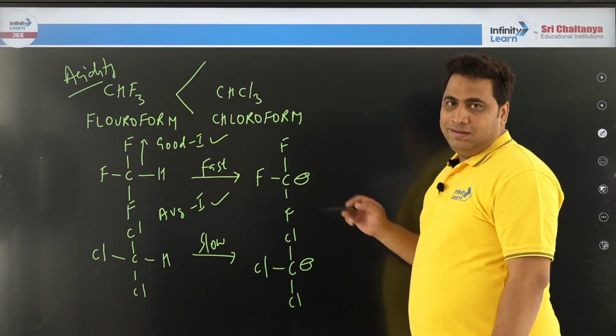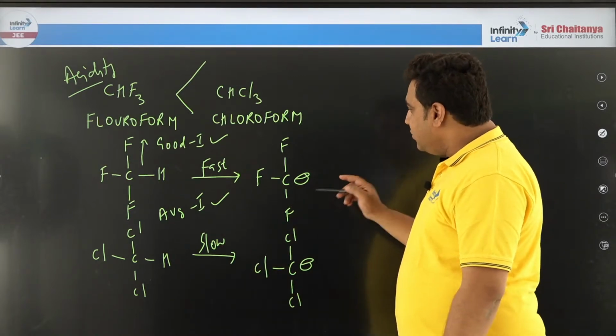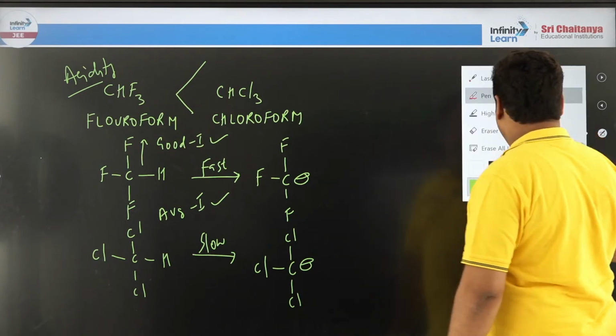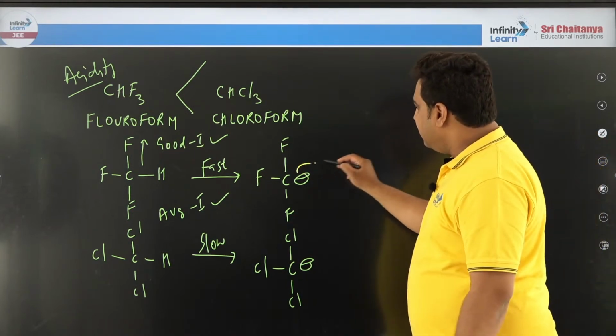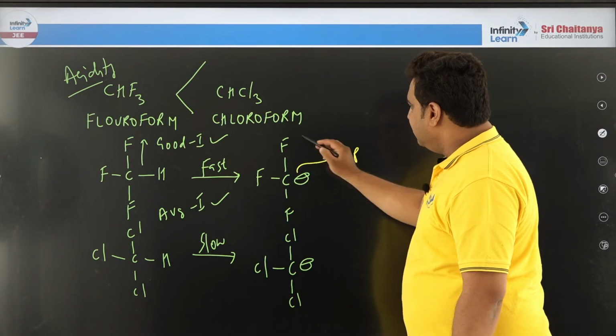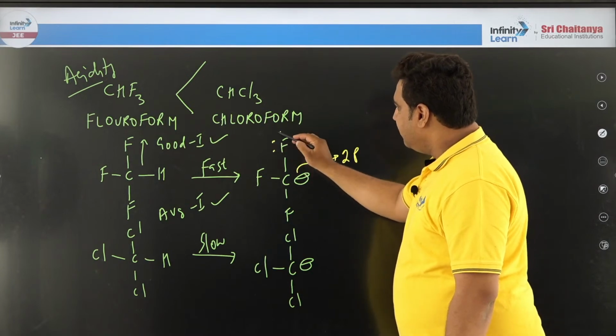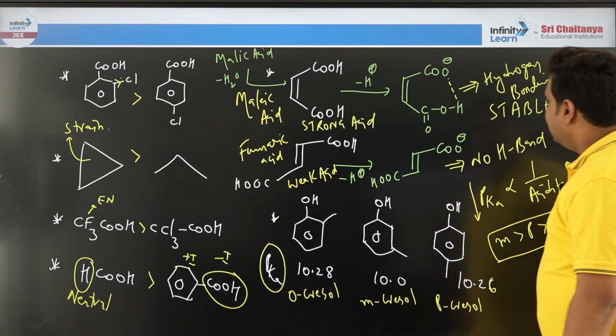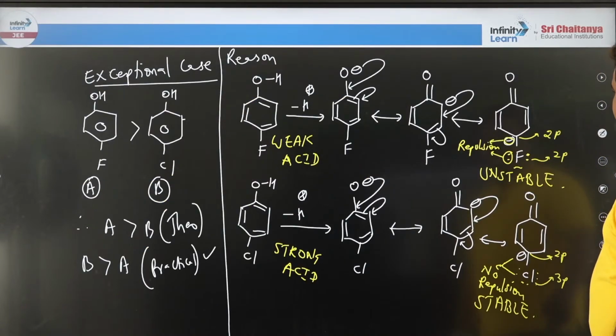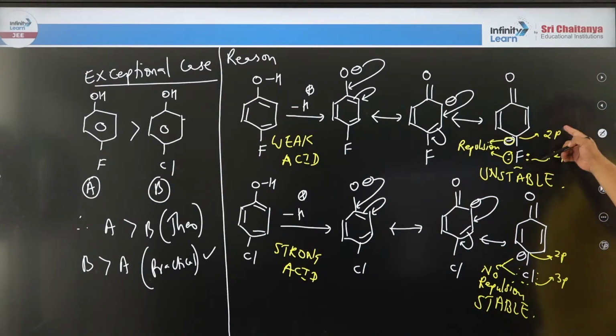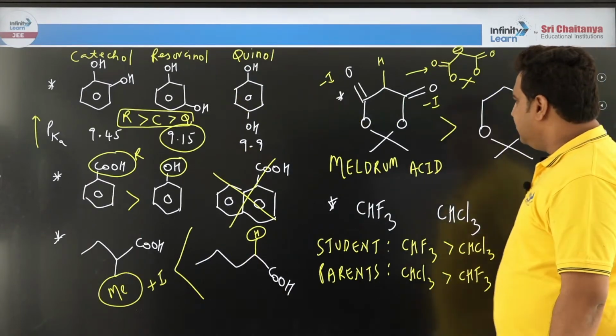But if you come here, you can see an old story. This carbon is in which orbital? Again 2p. Correct? Carbon 2p, fluorine also 2p. The same concept is applied here.